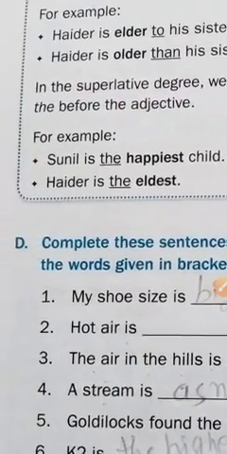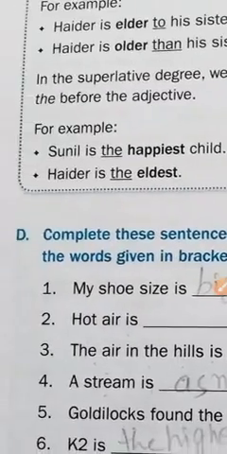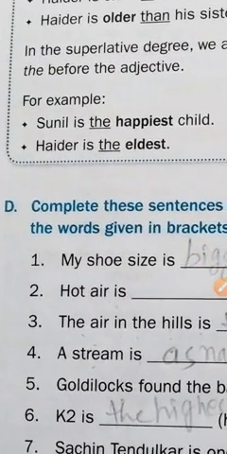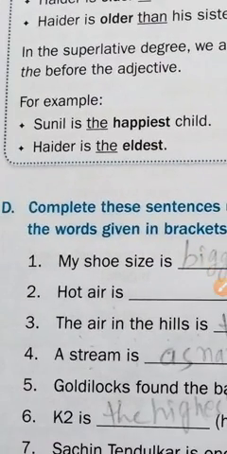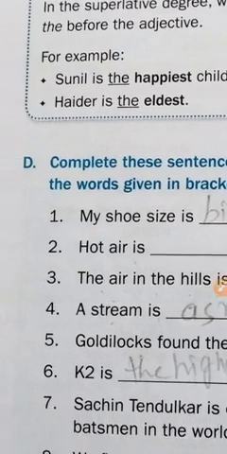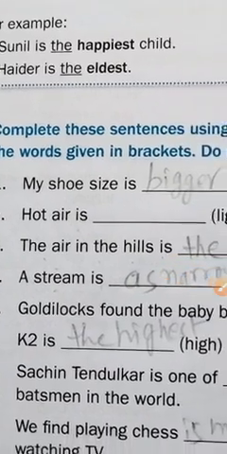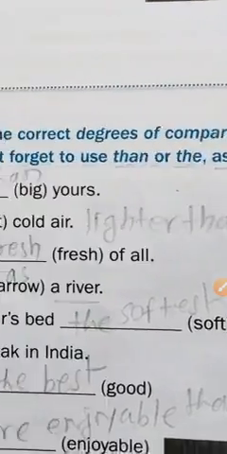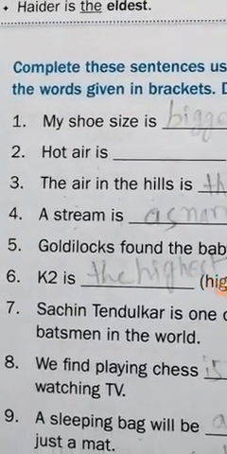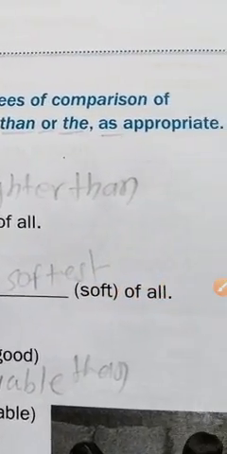In the superlative degree, we always use the article the before the adjective. For example, Sunil is the happiest child. Heather is the eldest. Now we see the exercise. Please pay attention and watch carefully. Complete these sentences using the correct degrees of comparison of the words given in brackets. Do not forget to use than or as appropriate.